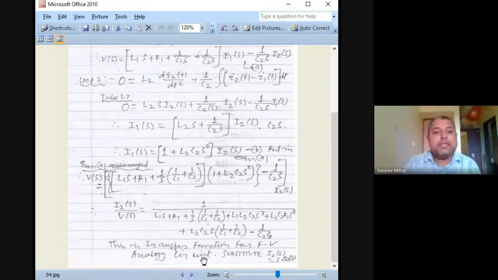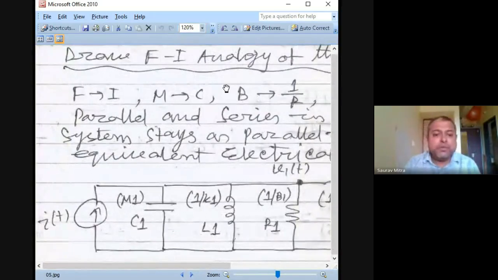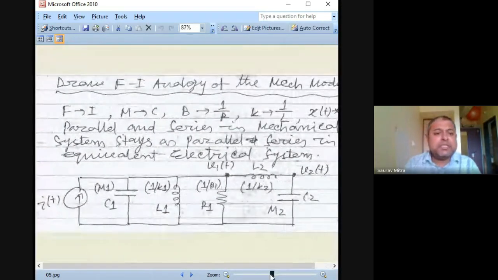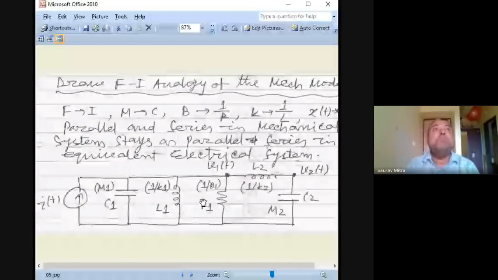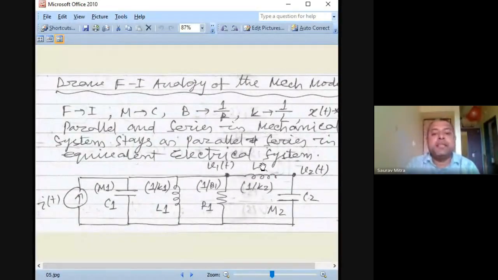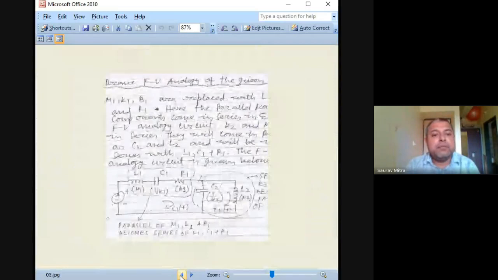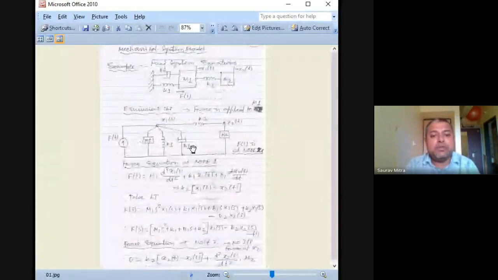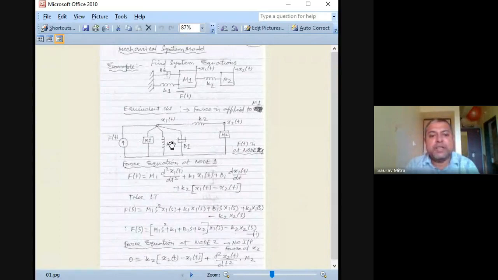Next, what we are going to see is the FI analogy. So FV we have done. Next we do the FI analogy. Again, you have to remember what the initial circuit was. The initial circuit was this: M1, then B1, and K1, then another K2, and then M2. This is the FI analogy, and it and the free body diagram almost look the same, if you can remember. So this is the free body diagram of the first system. I asked you to just draw it down.